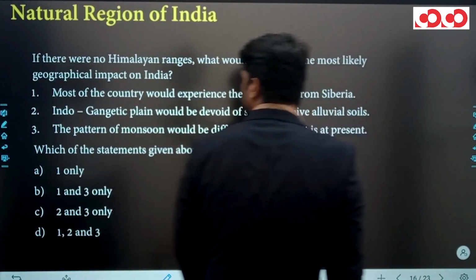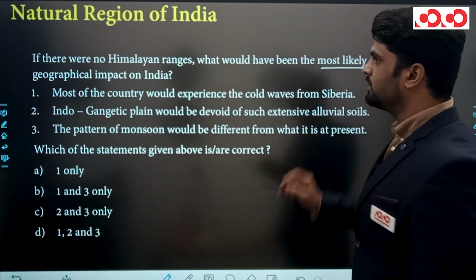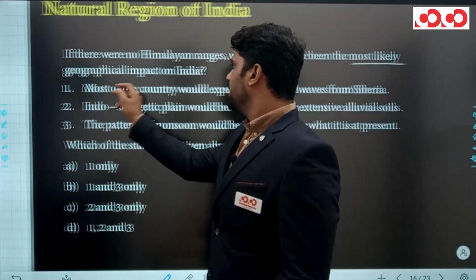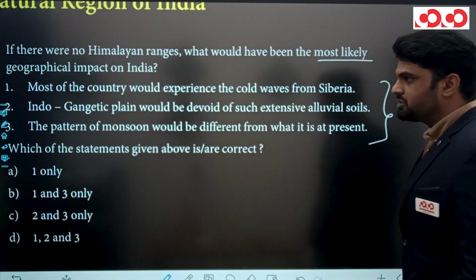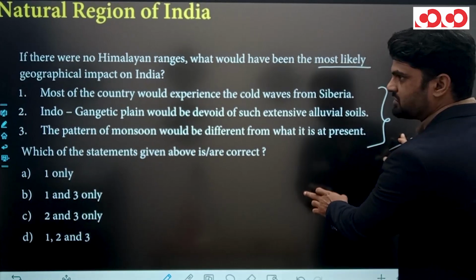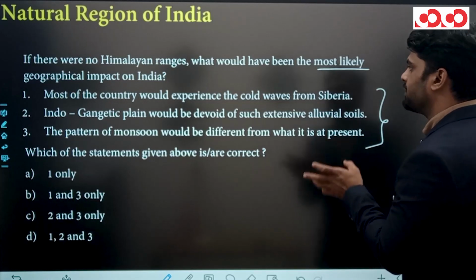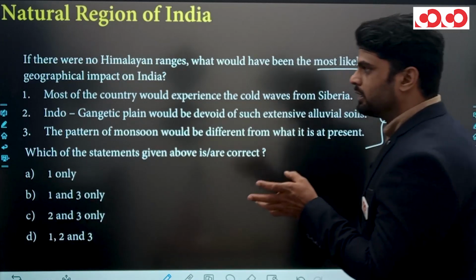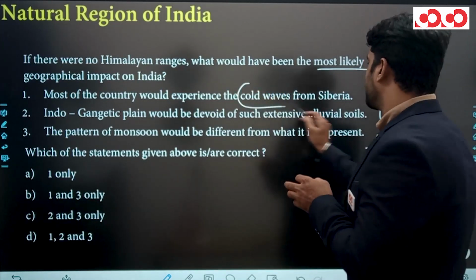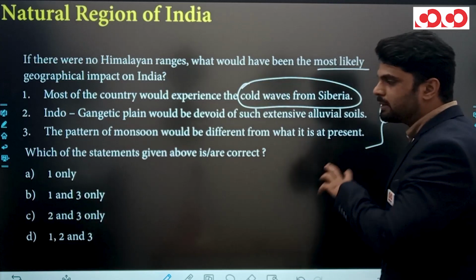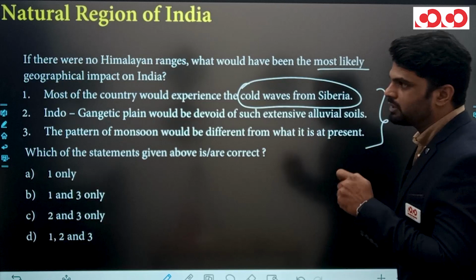And next question is, if there were no Himalayan ranges, what would have been the most likely geographical impact on India? Clear? And here are the 3 impacts given in 3 statements. First statement of first impact is most of the country would experience the cold wave from Siberia. हिमालय नहीं होता तो most of the country would experience cold waves from Siberia. Siberia से जो cold wave आते हैं वो पूरी की पूरी country में या most of the part of the country में experience किया जाते हैं in the absence of Himalaya.